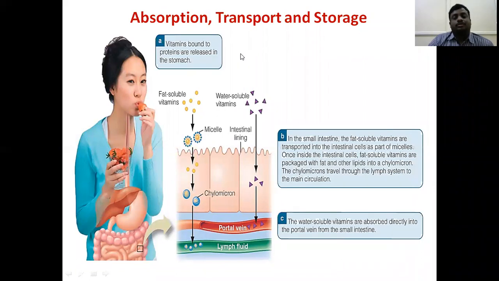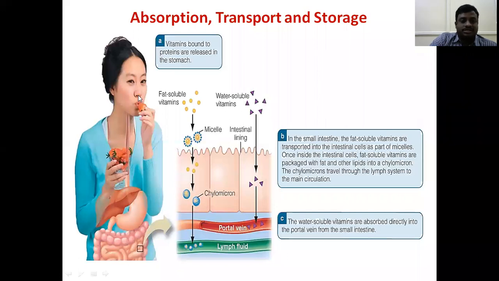After eating those sources, how does vitamin A enter our body, how is it transported, and how is it stored? We will discuss that. Whenever we eat vitamin A containing foods, the vitamin A enters the intestine. Vitamin A bound to protein is released in the stomach.